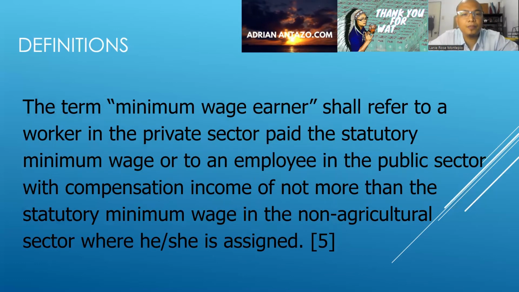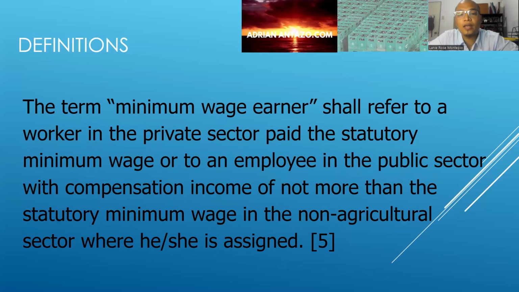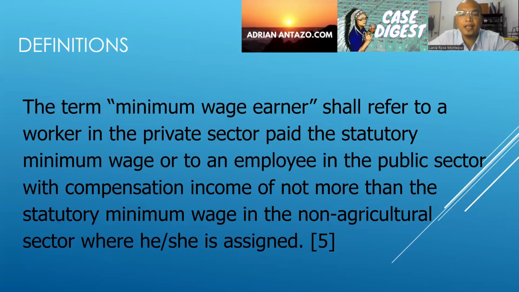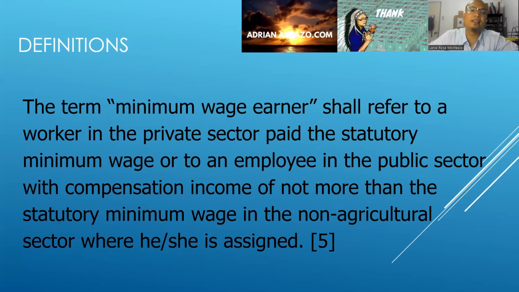Next, the term minimum wage earner shall refer to a worker in a private sector paid the statutory minimum wage, or to an employee in the public sector with compensation income of not more than the statutory minimum wage in a non-agricultural sector where he is assigned. Okay?